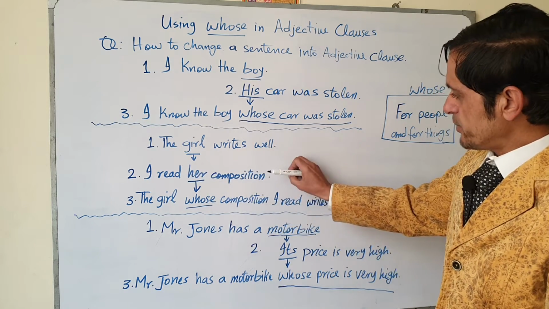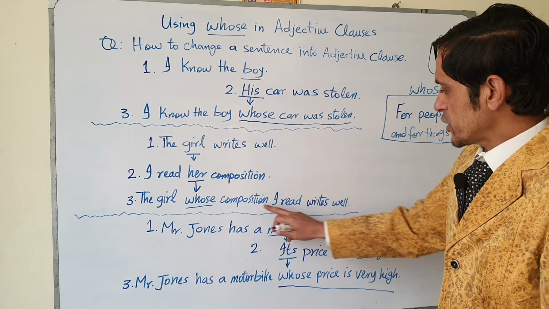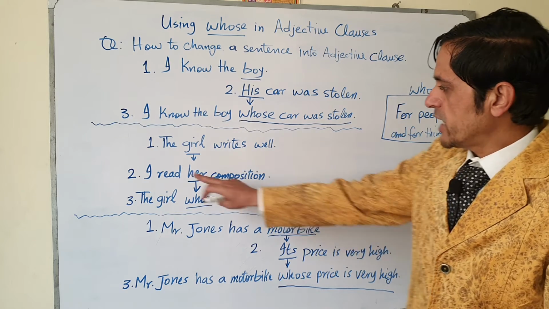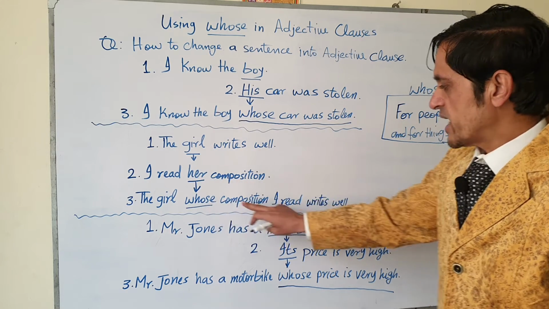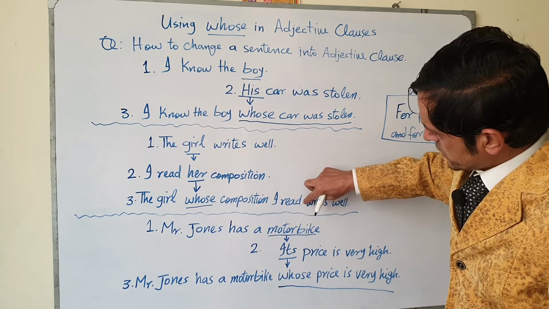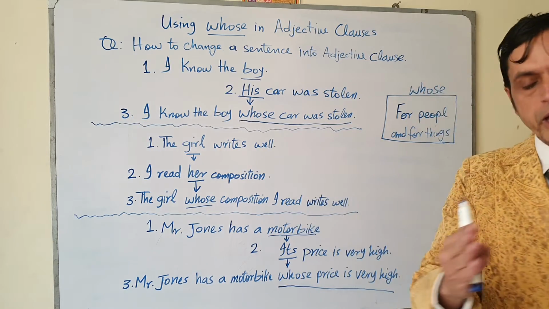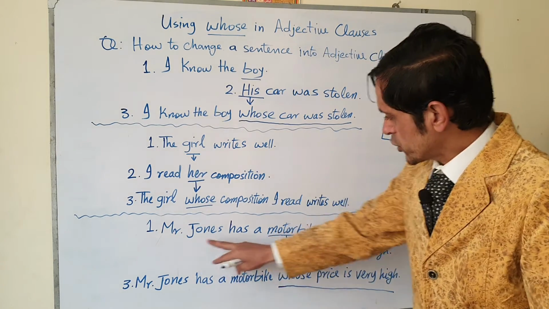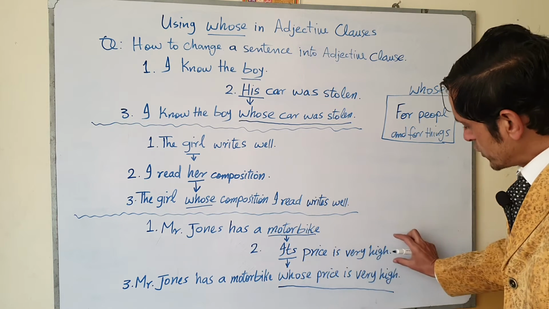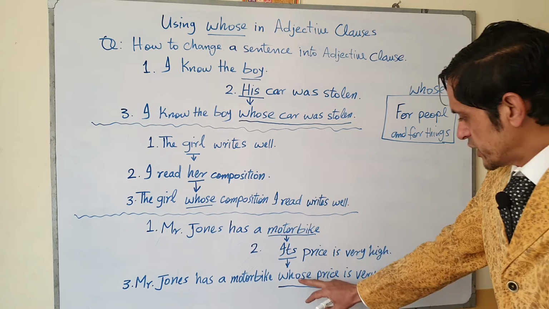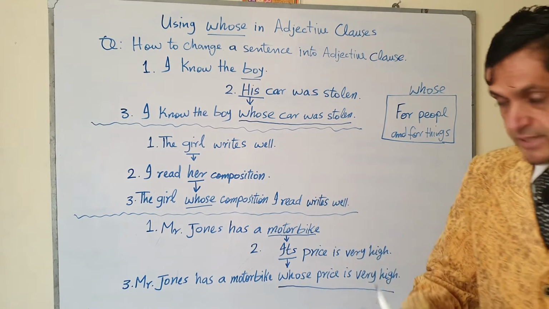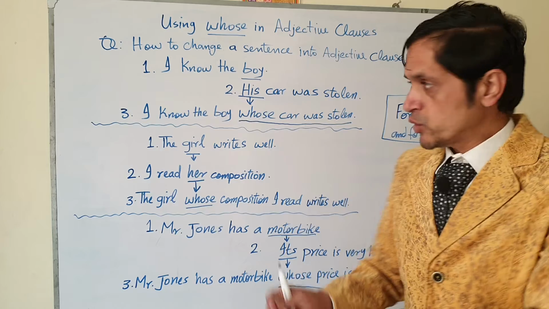I read her composition, whose composition I read. So from here up to there, this is an adjective clause, and you changed a sentence into a clause. And here Mr. Jones has a motorbike, its price is very high. If you want to change this sentence into a clause, you will change in this way, whose price is very high. You change a sentence into a clause. So these were the answers to these two questions.